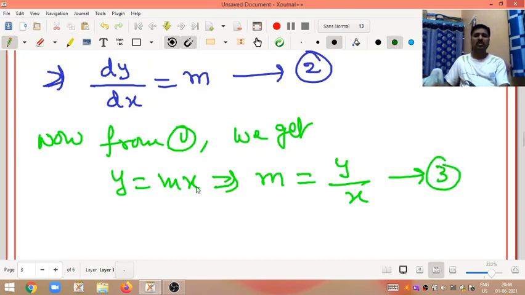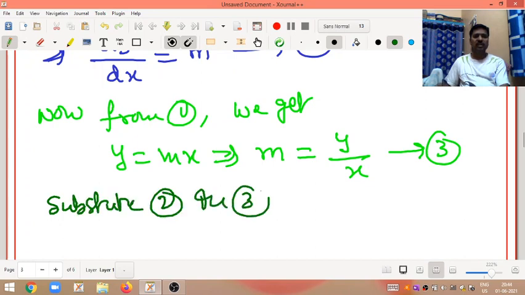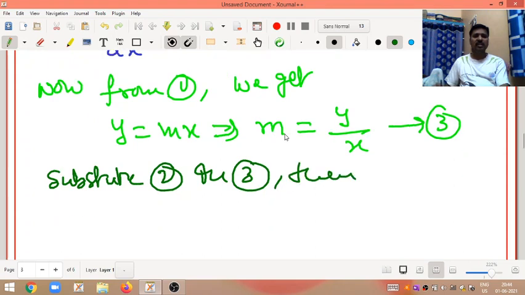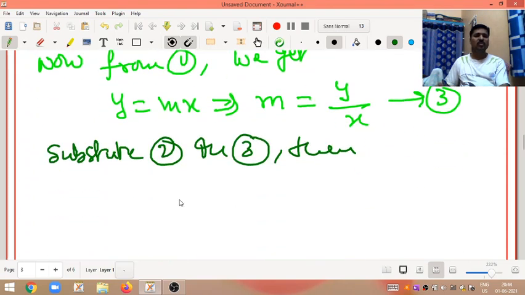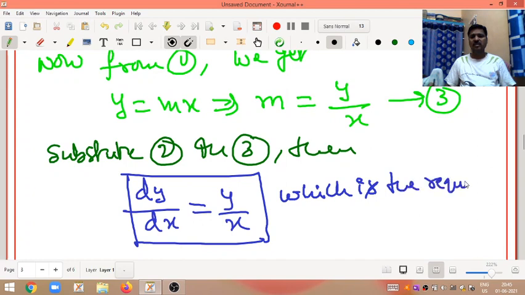Now substitute equation 2 in 3. Then what will we get? That means replace the m value. So what is the m value here? dy by dx. dy by dx is equal to y by x. So this is the required differential equation.